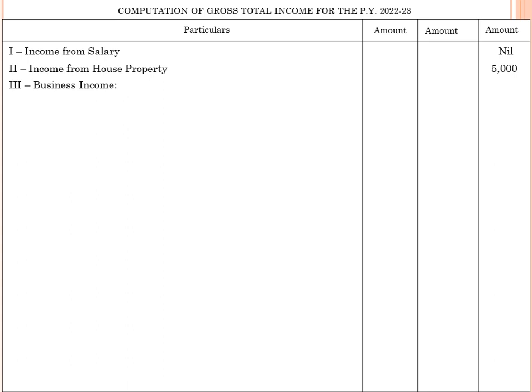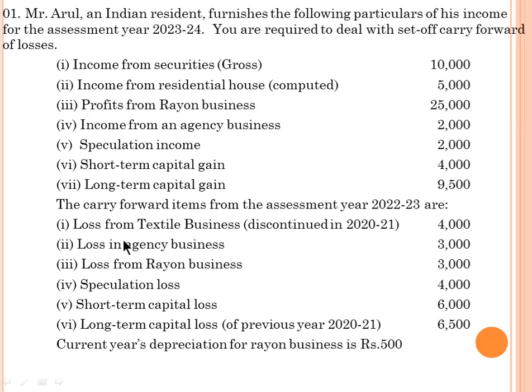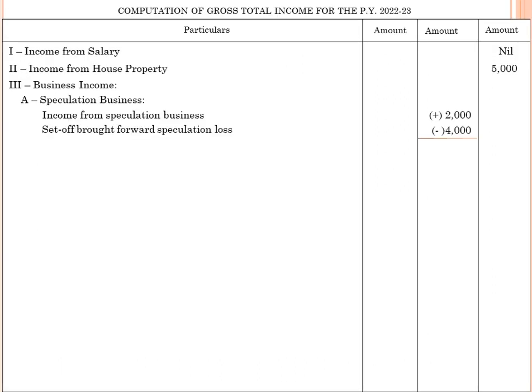Next, the third head, business income, starting with speculation business. Now we look into the problem for information. In speculation, the income is given as 2,000, and the carry forward loss is given as 4,000. So income from speculation business 2,000, set off the brought forward speculation loss 4,000. And what about the balance? The loss of 2,000 should be carried forward to the subsequent year.